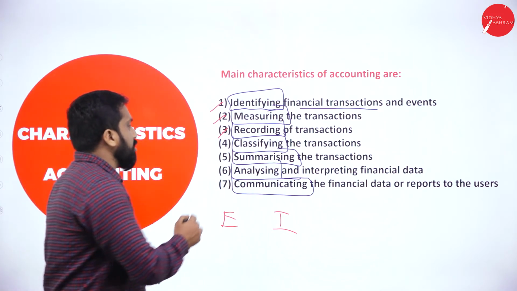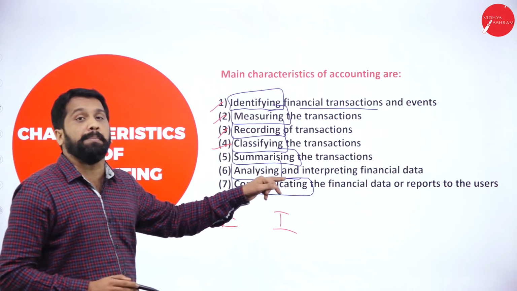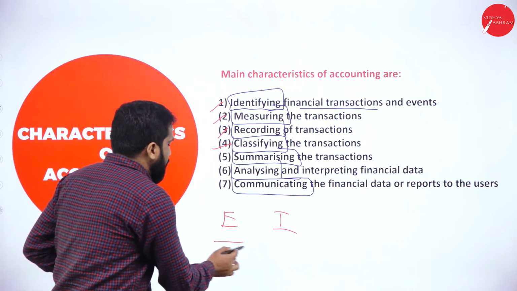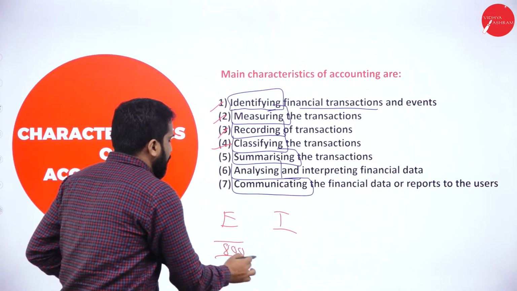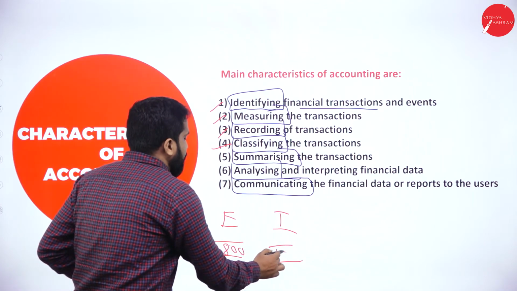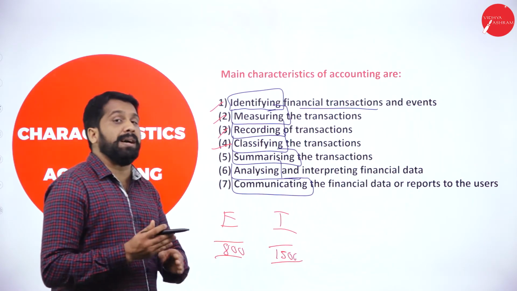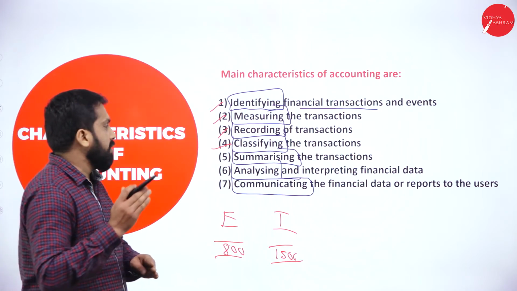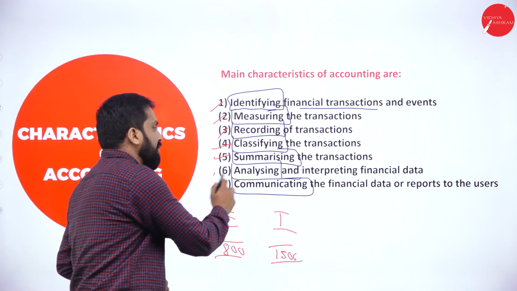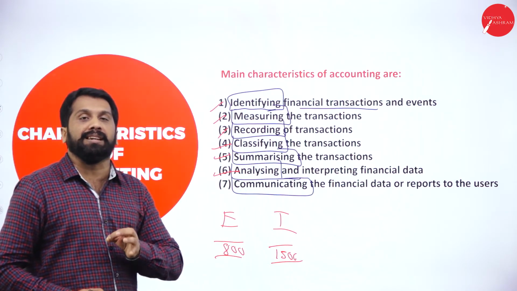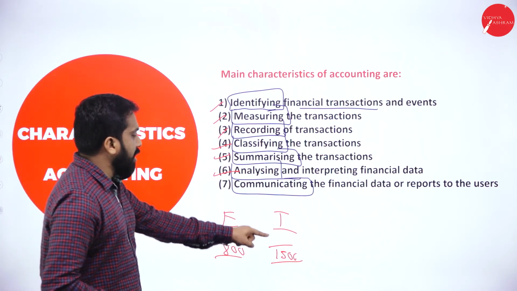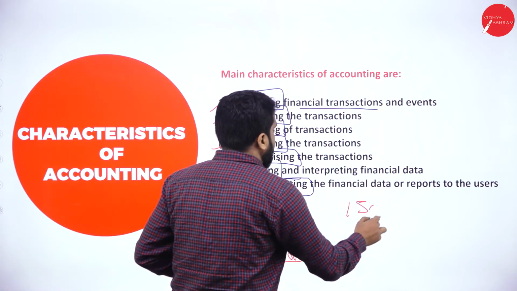Now, once you have classified, you will summarize. Total expenditure is 800. Total income is 1,500. You summarized, you totaled. Then, after summarizing, you will analyze. What is analyzing? Very simple. Your income is 1,500.